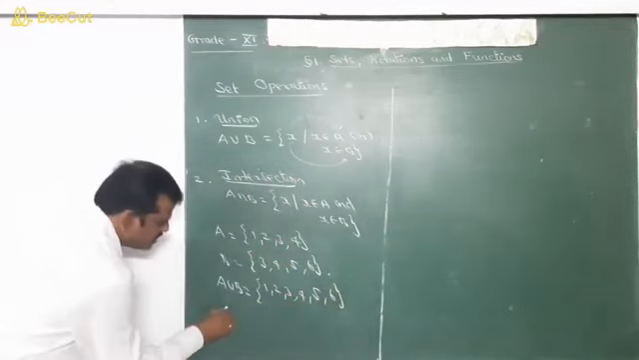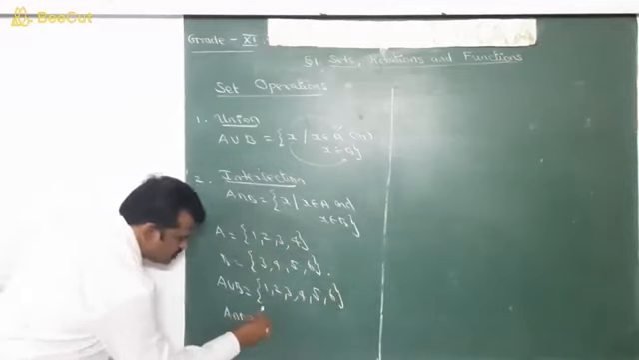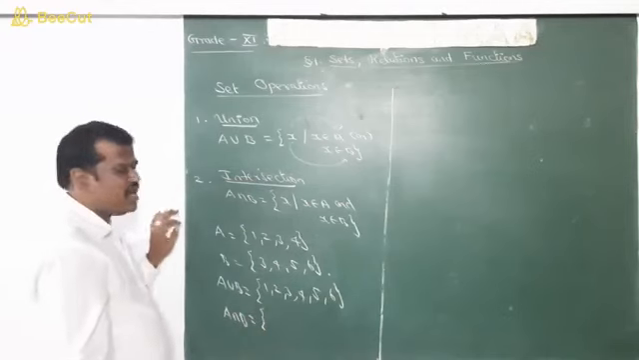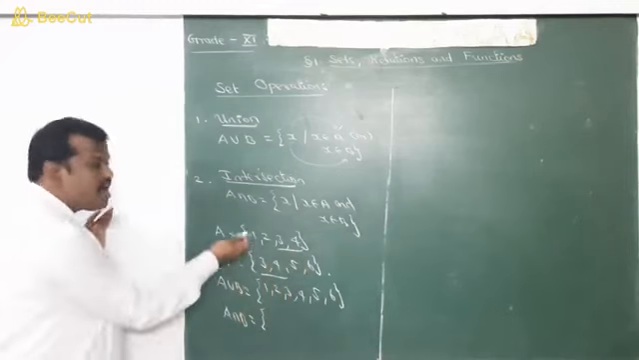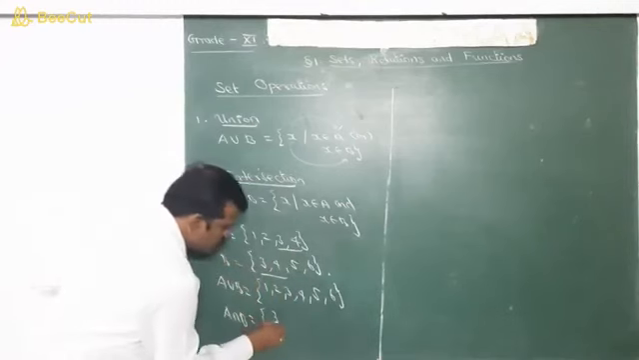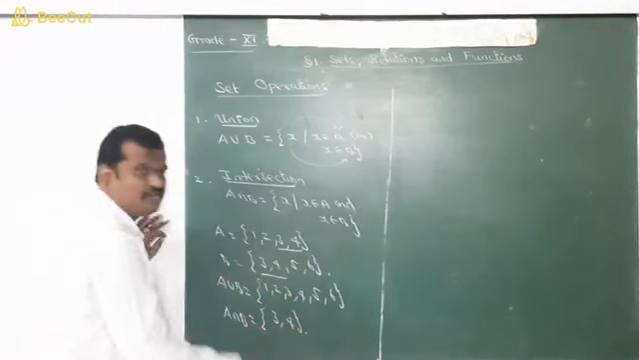So the elements of A and B together form A union B. Is it clear? Next, A intersection B. Intersection means common elements of both A and B. What are the common elements of A and B? 3 and 4 are there in A and in B also. Therefore, the common elements of A and B is nothing but what?